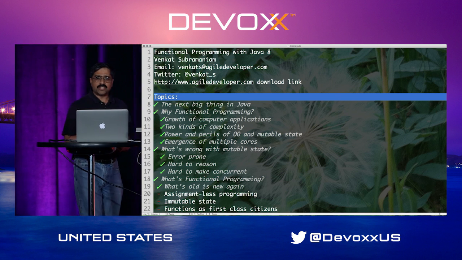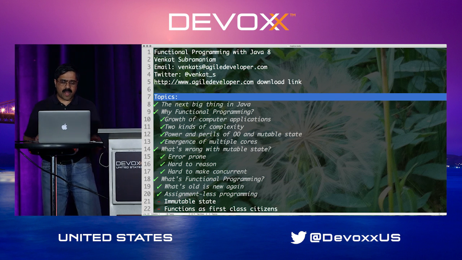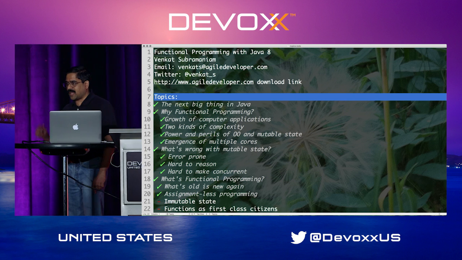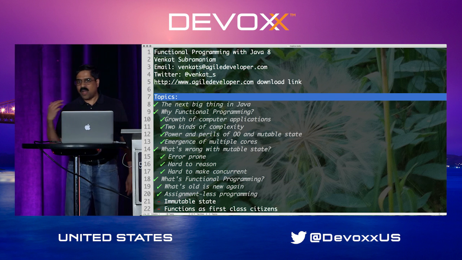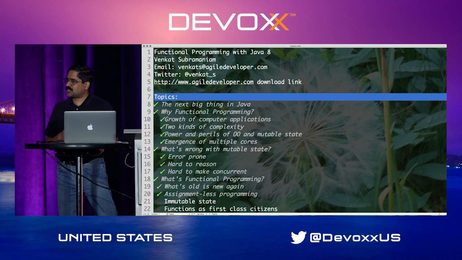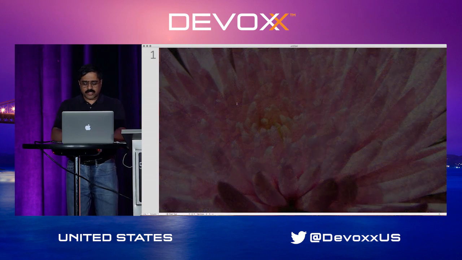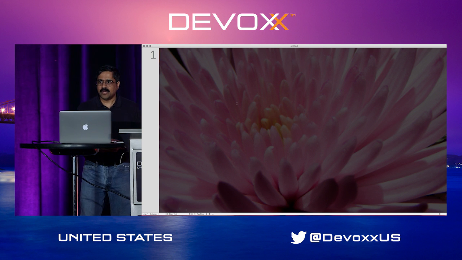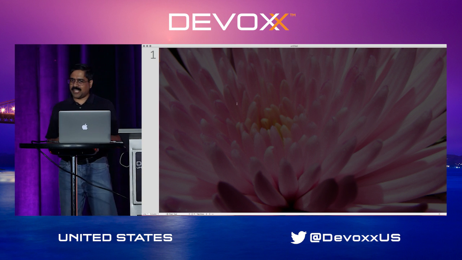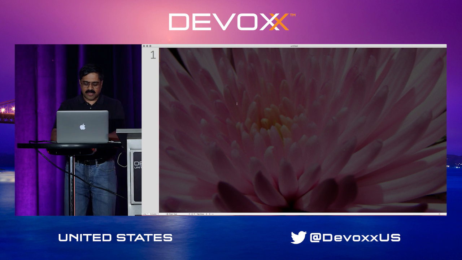But one of the central concepts of functional programming is assignmentless programming. You may say, wait a second, are you out of your mind? How could you program with no assignments? So I want to draw a parallel to this so we can put a perspective on this. If you really look back in time, back in the 60s and 70s, maybe even into the 80s, one of the things we really focused on is that four-letter word, goto.